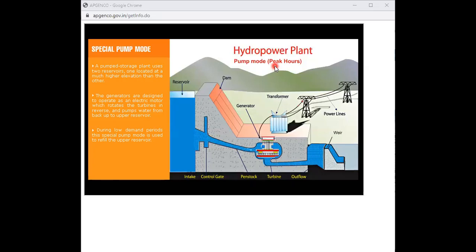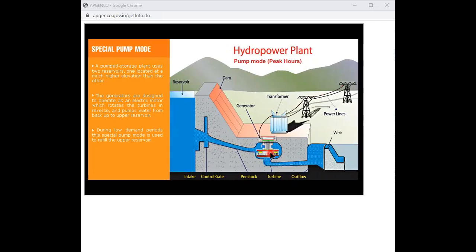So we have two conditions coming to the load side. One is a peak load and the second one is a lightly loaded condition. In these two different conditions, how will your prime mover act, and similarly how will your synchronous generator or synchronous machine act? For example, during heavy loaded condition, that means peak hours, what happens? This synchronous machine will act as a synchronous generator, and this prime mover will act as a turbine.